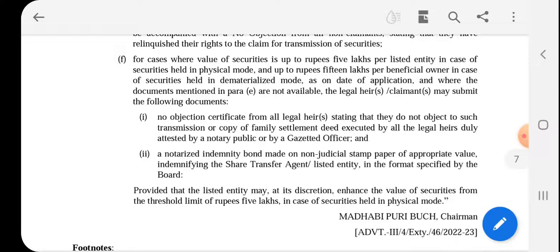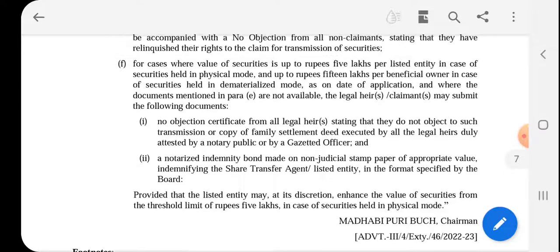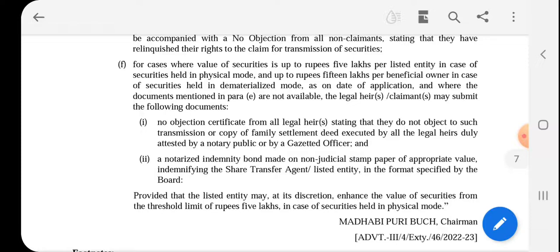There is a proviso to this point. Provided that the listed entity may at its discretion enhance the value of securities from the threshold limit of 5 lakh rupees in case of securities held in physical mode. So there is a discretion with the listed entity. The listed entity may at its discretion enhance the value of securities from 5 lakh rupees in case of securities held in physical mode.